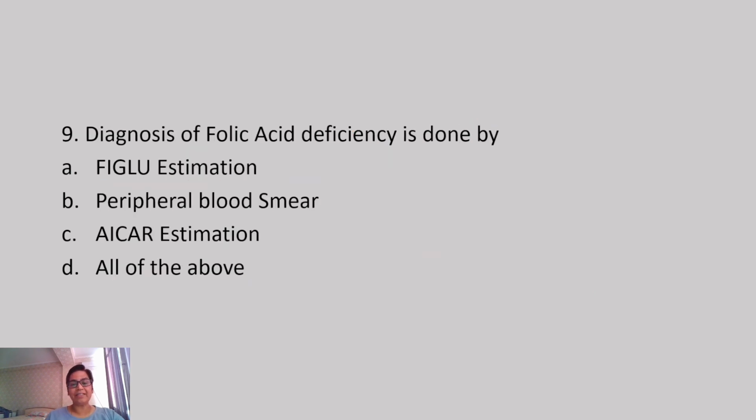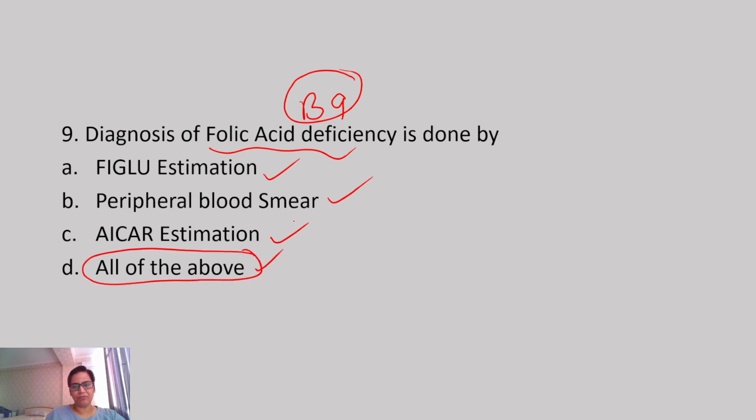Diagnosis of folic acid deficiency. Now this is very important. Folic acid deficiency causes megaloblastic anemia. If you look at the options, obviously FIGLU estimation is one of the very important tests. It is the histidine load test. Yes, with the help of peripheral blood smear also we can check. Serum folate estimation, again, is one of the very important quantitative determinations of folic acid deficiency. So the answer to this will be all of the above. So the answer will be D, all of the above.